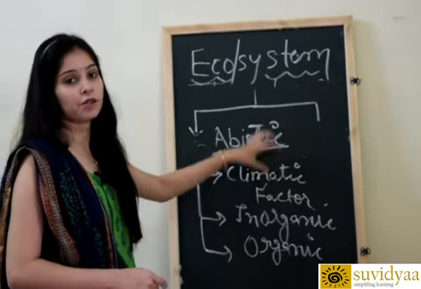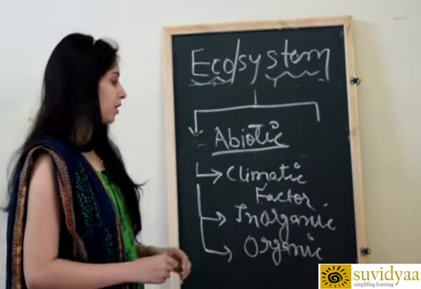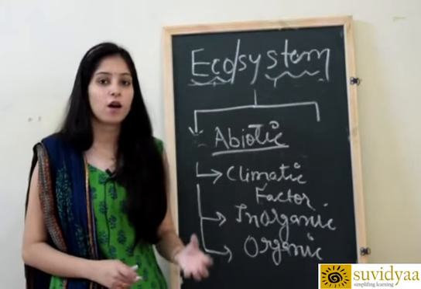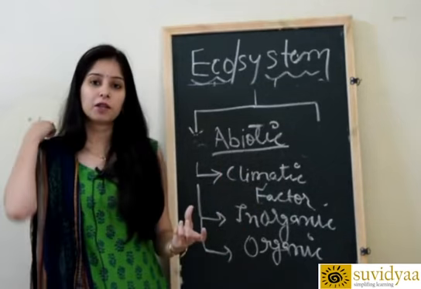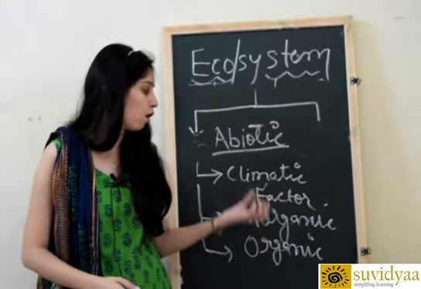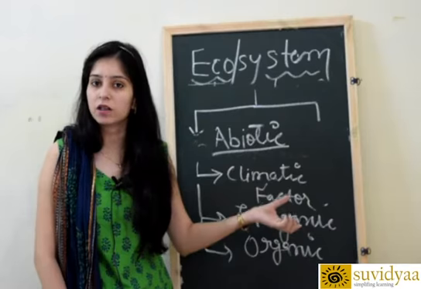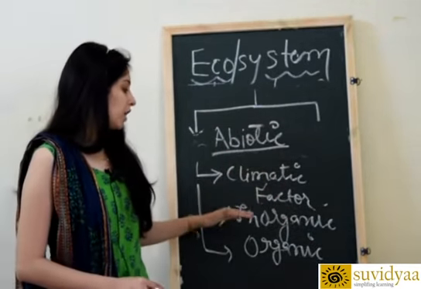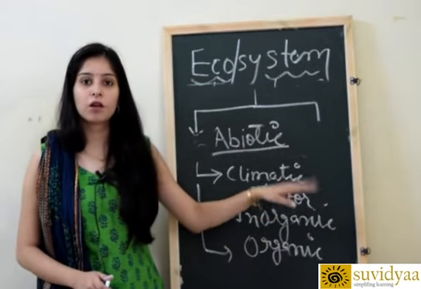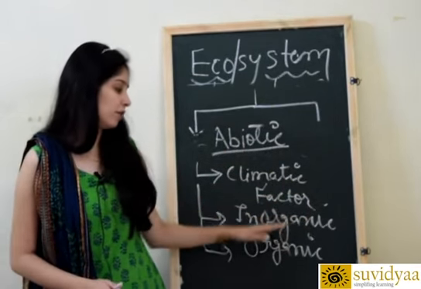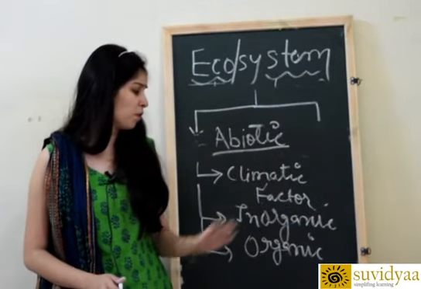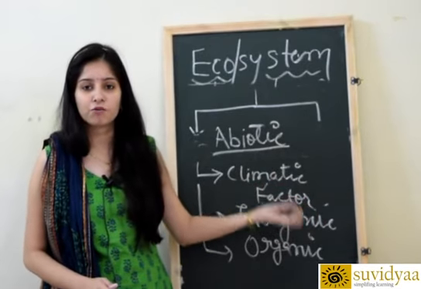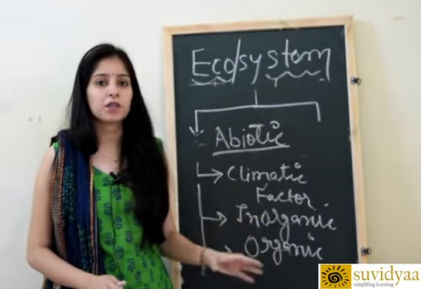First, climatic factors, which are related to climate. For example, pH, humidity, sunlight, rainfall, soil are all examples of climatic factors. Water, air are also examples of climatic factors which influence our climate. Second are inorganic components present in our environment, for example calcium, magnesium, phosphate, and the minerals present in the soil.